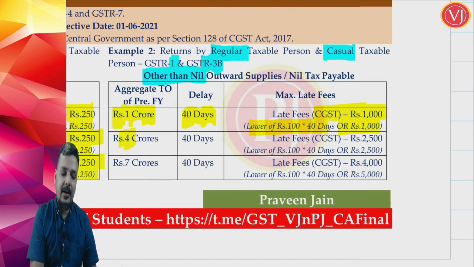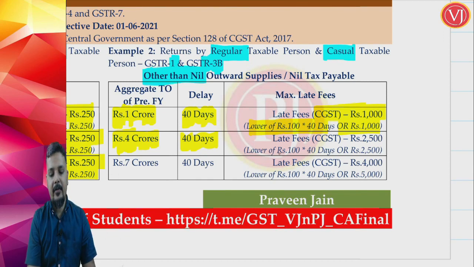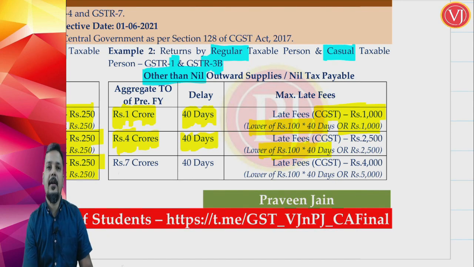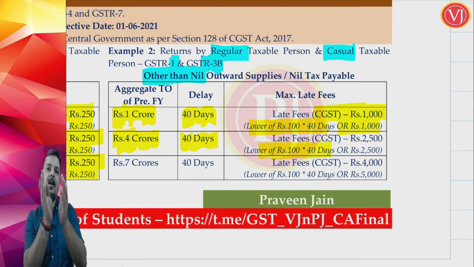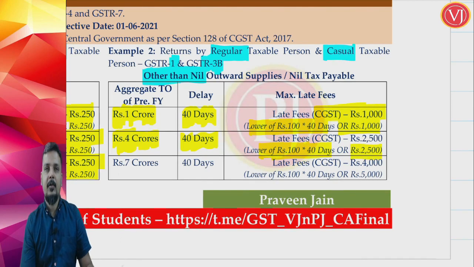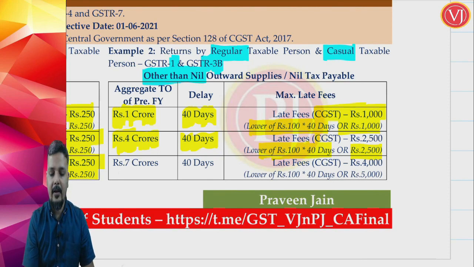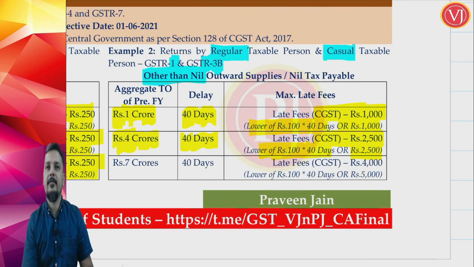If my previous year aggregate turnover is 4 crores, 40 days delay. So again, rupees 100 per day for 40 days, which is 4000, or, if my aggregate turnover is between 1.5 crore and 5 crore in the previous financial year, then the upper limit is 2500. So the previous case was 4000 or 1000, answer was 1000. Now it is 4000 or 2500, answer is 2500. This is CGST late fees, copy paste SGST late fees.